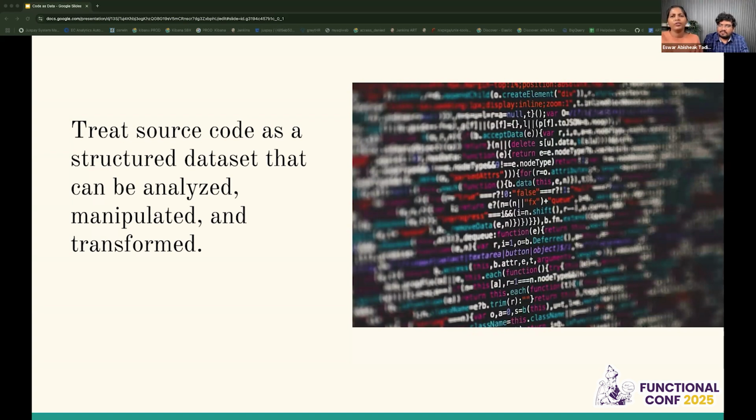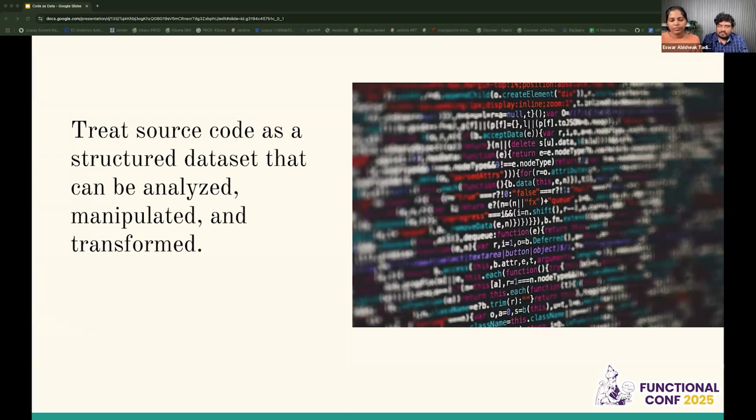We wanted to make code querying easier, not just for devs. We want anyone who is working, even a non-tech person, to get their answers from the code without going through all the lines of code, because we have big repositories with millions of lines of code. It'll be hard to go through everything. So we wanted to structure it properly.